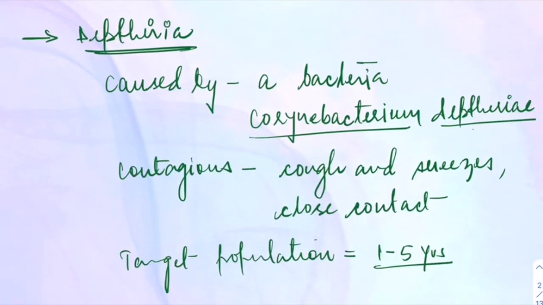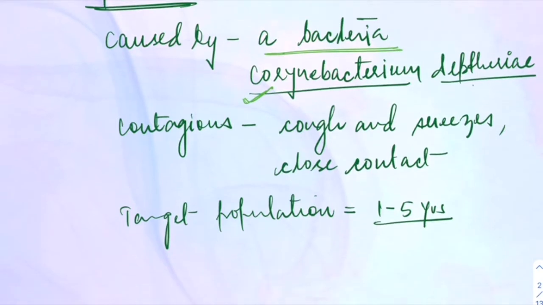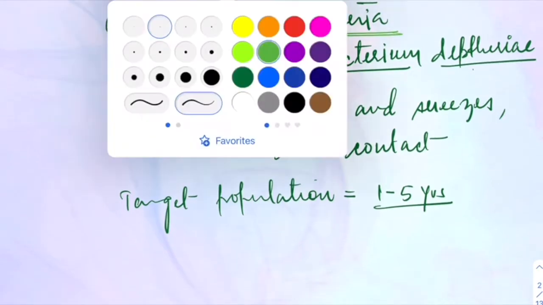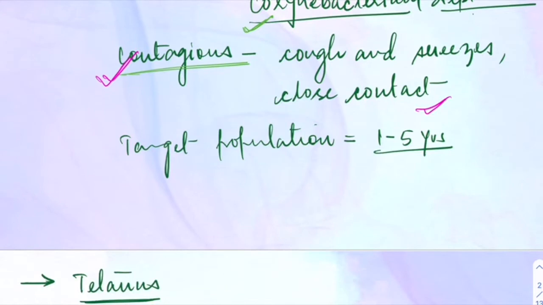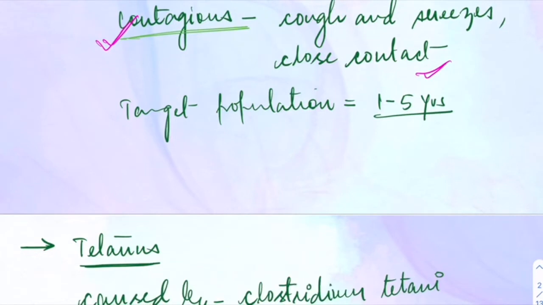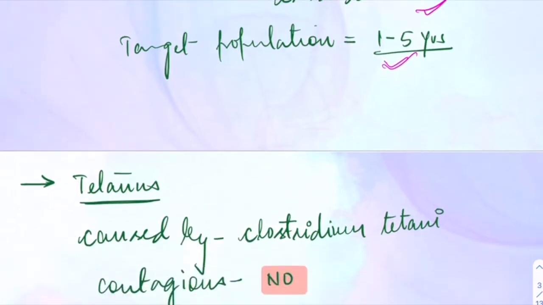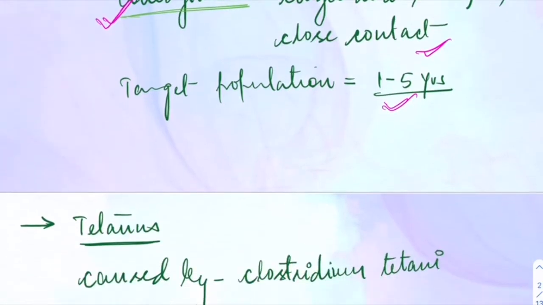Let's see what diphtheria is. It is caused by a bacterium called Corynebacterium diphtheriae. Even reading it is difficult because the long name of this bacterium is not very common to us. It is contagious, which is important to know. Coughing, sneezing and close contact is enough to spread this disease. The target population is 1 to 5 years. I mean, this bacterium targets small kids, which is very important to remember. Your examination covers a lot of questions from science, and that's why I have covered this topic.